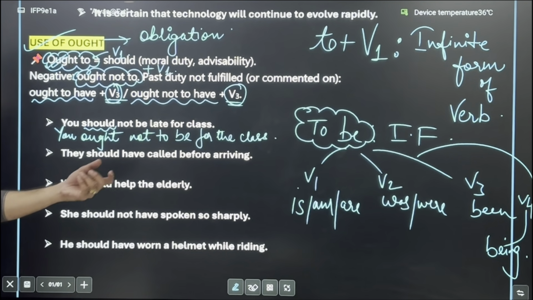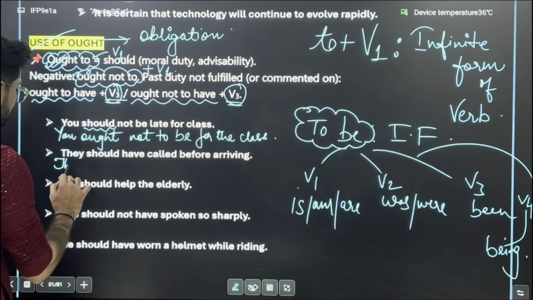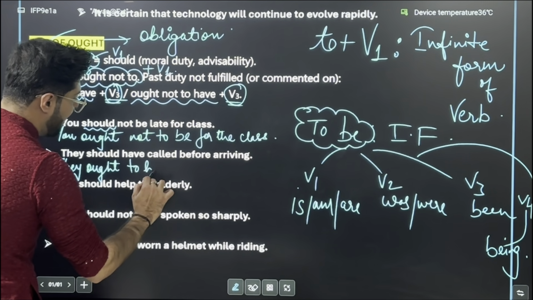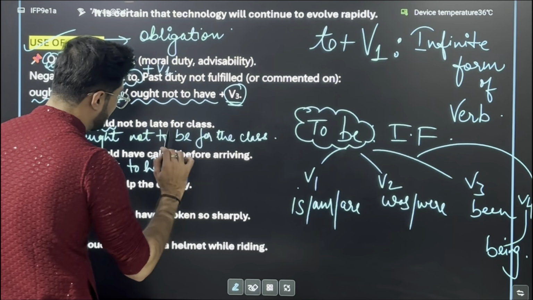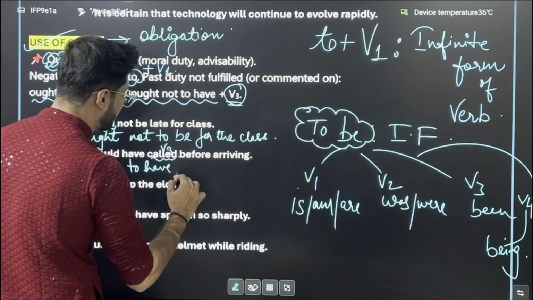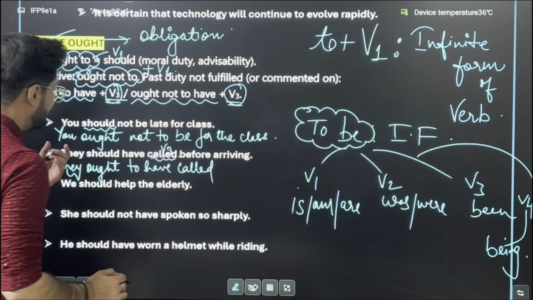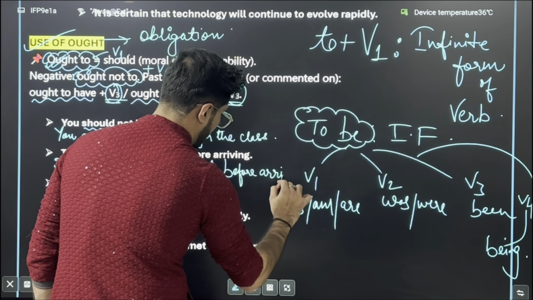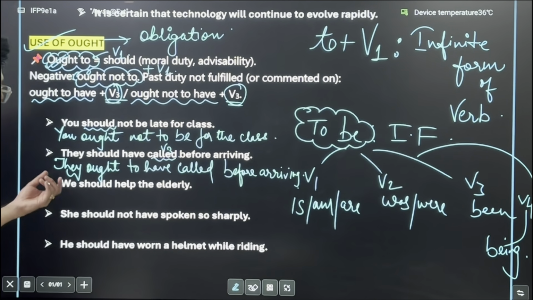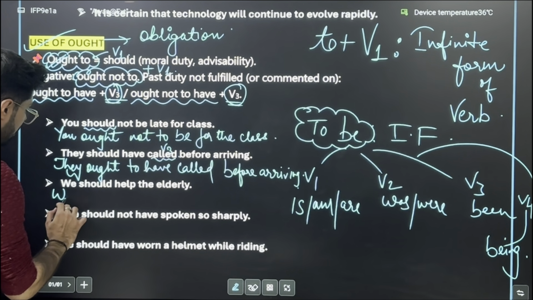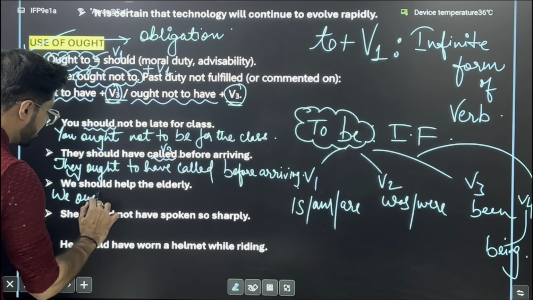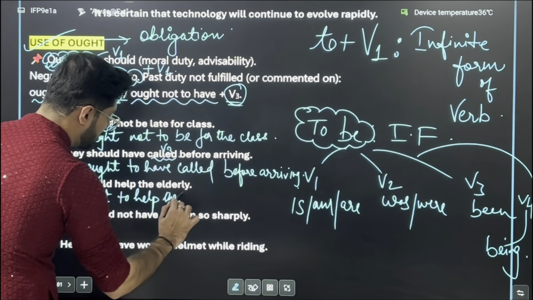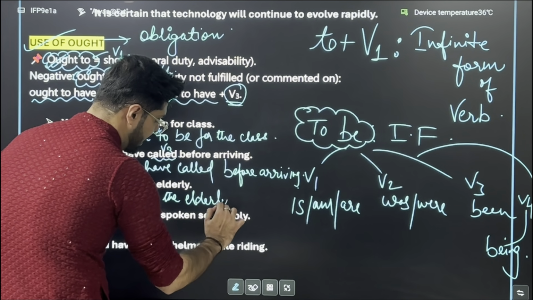They should have called before arriving. They ought to have called before arriving. This called is already in its third form, so here also it will remain called. Then, we should help the elderly. We ought to help the elderly. That is how you have to transform.